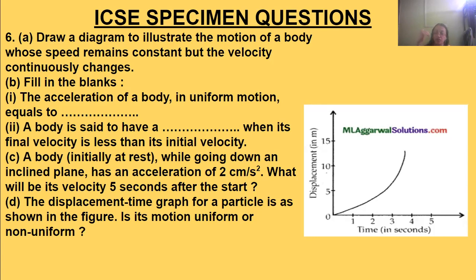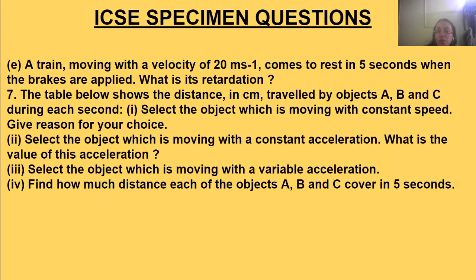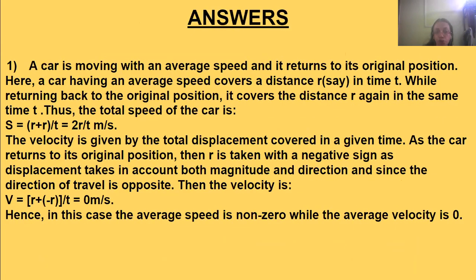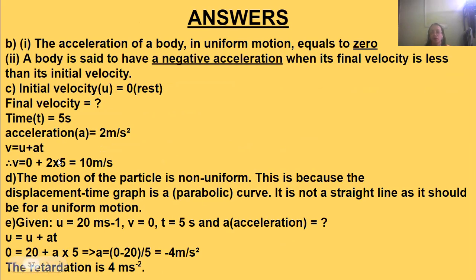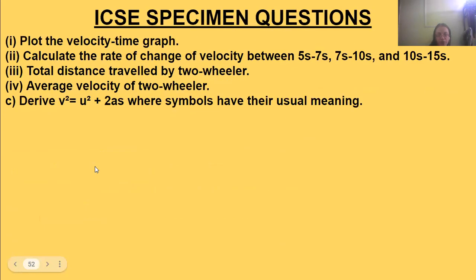It started with 0 velocity and is coming down, after 5 seconds, with an acceleration of 2 meters per second squared. So v is equal to u plus at. We know its initial velocity is 0, the acceleration is 2 meters per second squared, and time is 5 seconds. So that will be equal to 10 meters per second, its final velocity. Next, we move on to question 6.